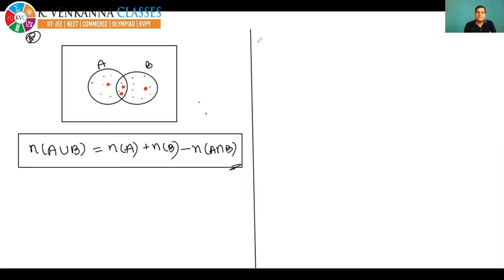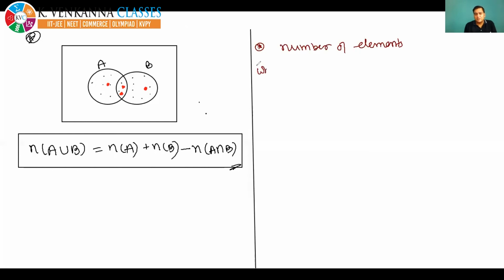Now I'm going to write the formula for, everyone please focus now. Please focus on the board. Very important thing. Now I'm going to write the number of elements in A, which are, okay, I'm writing it in a more detailed way.